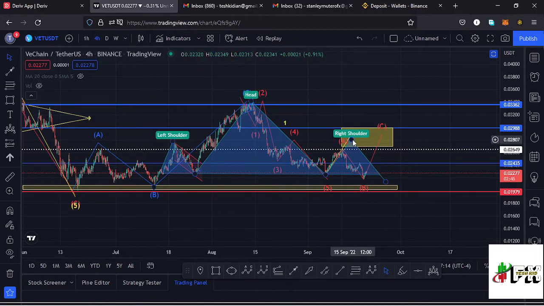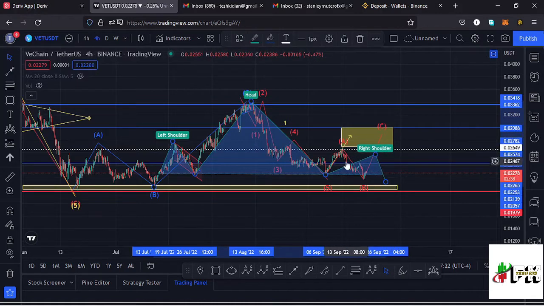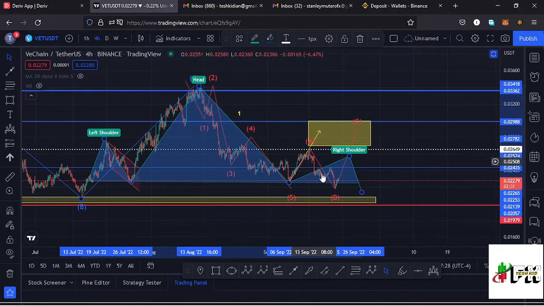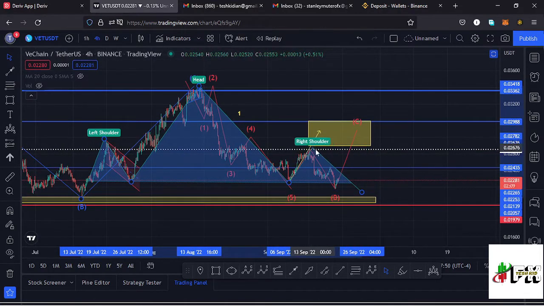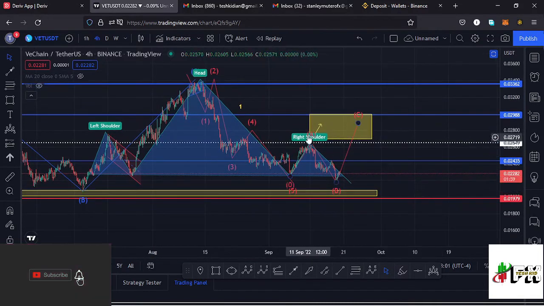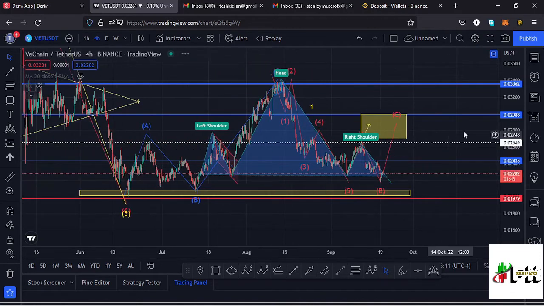It's also possible that we might view these movements over here in a different way, having this key area of resistance at around the $0.026 mark, which gave us resistance, and we are seeing a bit of a pullback to the lower side, having that high at around the $0.026 mark as the high for the right shoulder of that head and shoulders pattern. It's possible that soon we might see a breakout out of this head and shoulders pattern without completing the formation of a wave 2 over here, that is giving us a bit of a pump to get us into the yellow target area in the formation of a wave 2. That is still a possibility, and this is a pattern that normally breaks to the lower side,